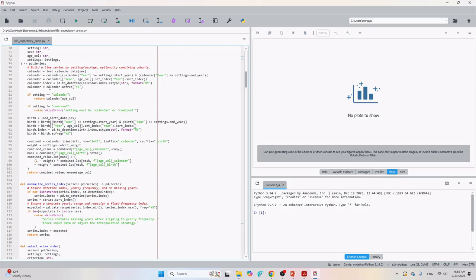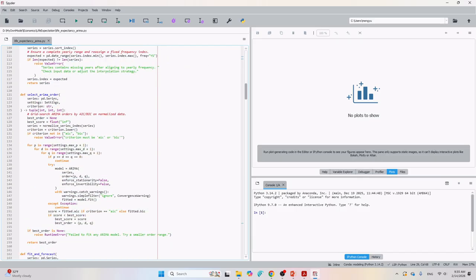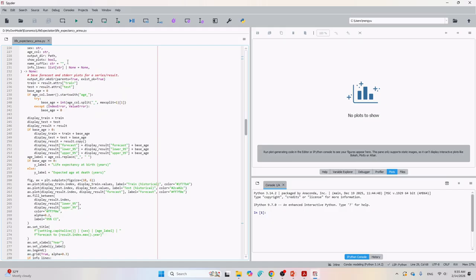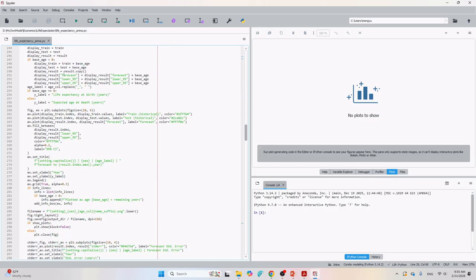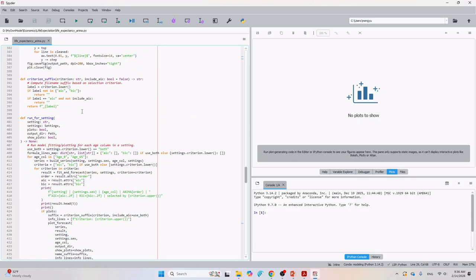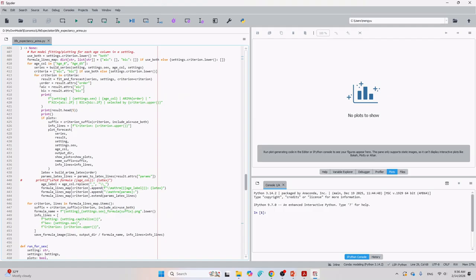And I'll build the series and normalize it. This function will select ARIMA order, and you see this function will split data to the train set and to do the fit and the forecast, and plot the forecast. And here you see I have the setting.